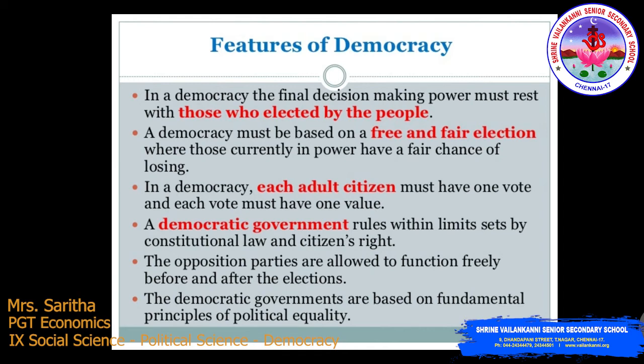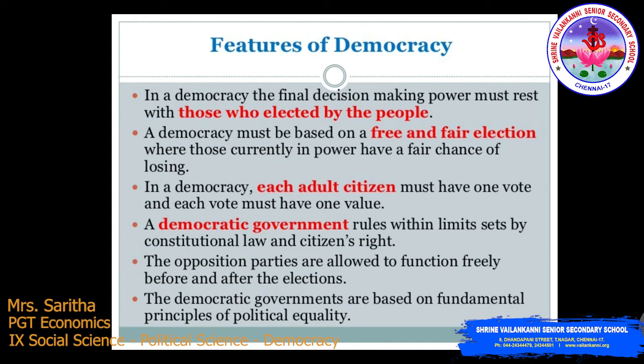In the second feature, we are going to connect with China. Third feature, in a democracy, each adult citizen must have one vote and each vote must have one value. In this third feature, we are going to connect with Saudi Arabia.